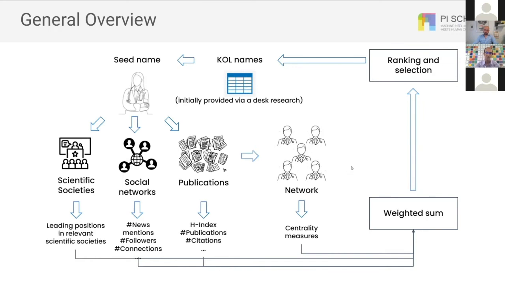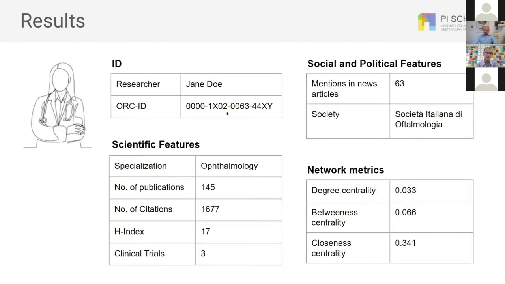All of these aspects, we put them together in a weighted sum, and we rank these names. We are providing a file which is interactive for the user. So depending on the analysis, you can give more weight to the publications, or more weight to the social or the political. This is an example for a fictional person. So you can have all of these scientific features, the specialization, publications. You can also have some features about social and political, and also the position of this person in the network. So how well connected this person is.